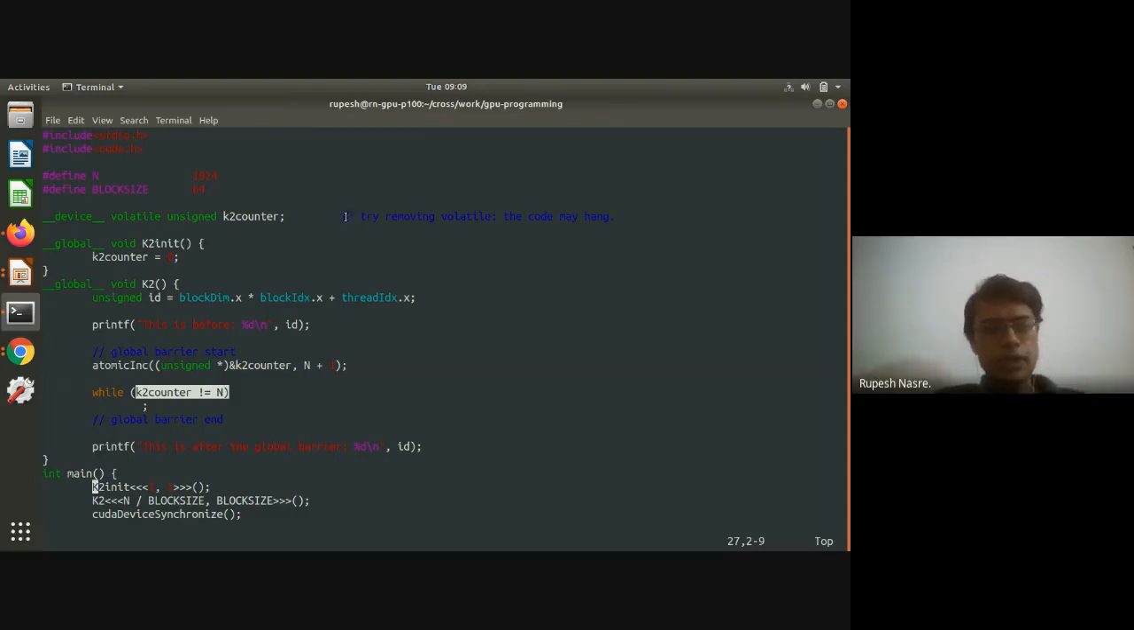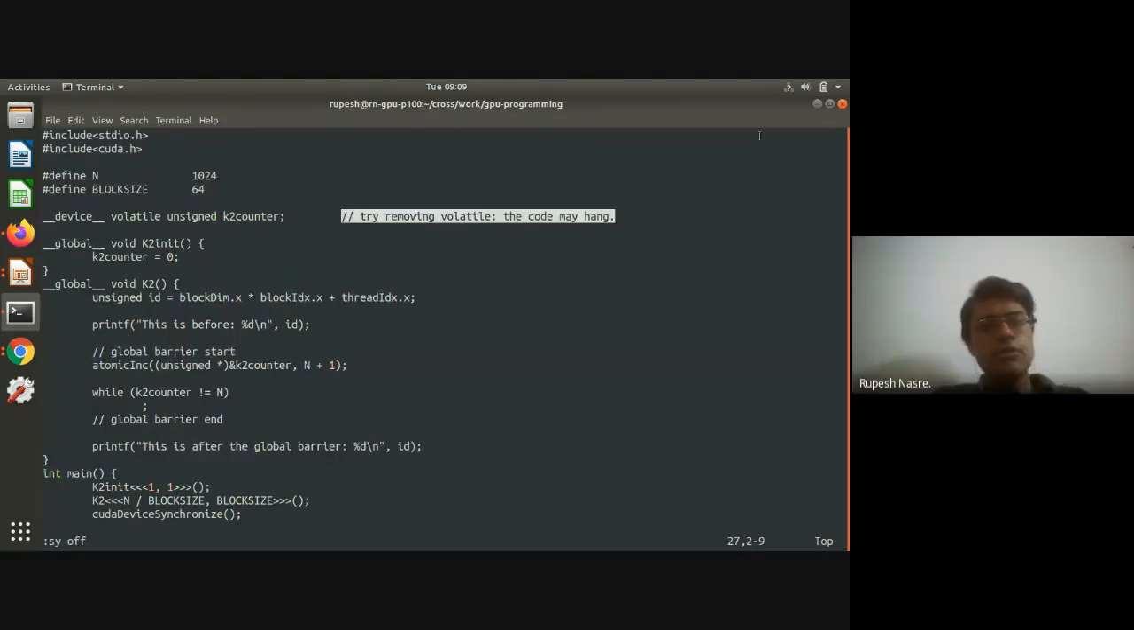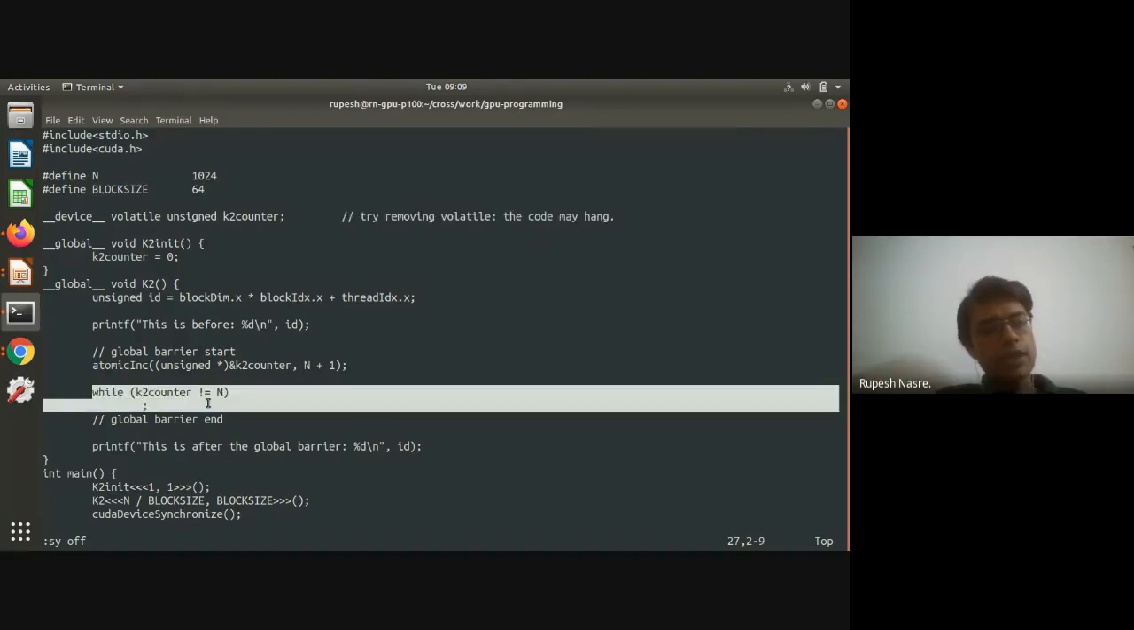I have a comment here, I don't know if it is visible. I tried removing volatile, and the code sometimes hangs, and that happens because of this while loop. Some threads are unable to come out of it because it's checking the cached value. That's the reason. It's also not guaranteed that it will hang, but sometimes I have seen that it hangs.